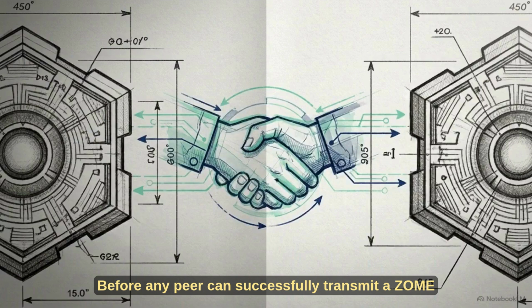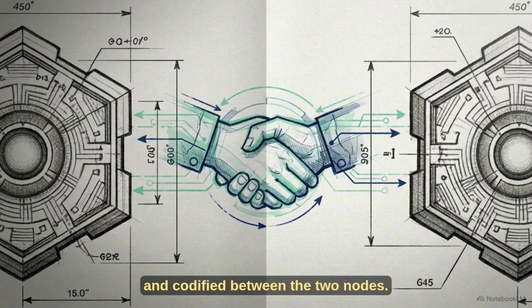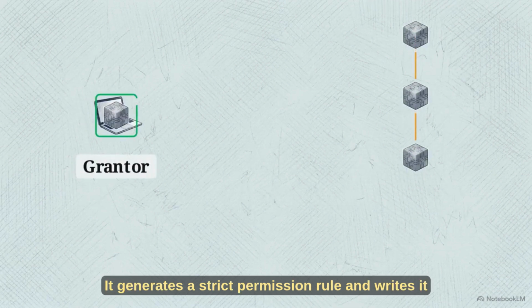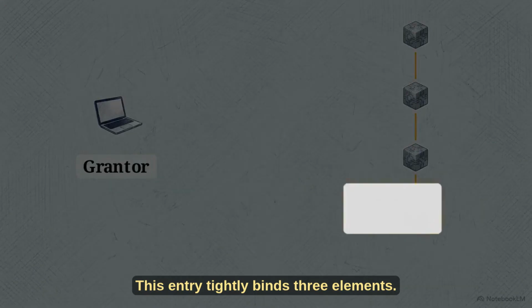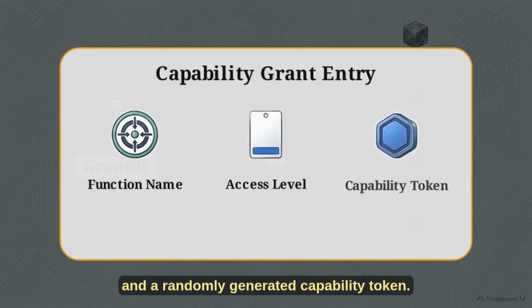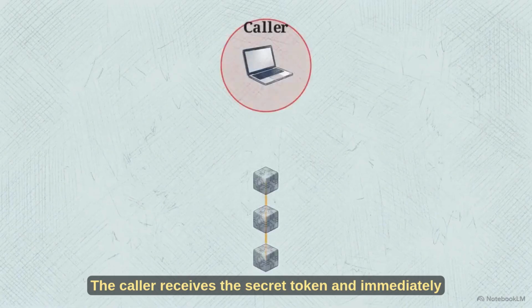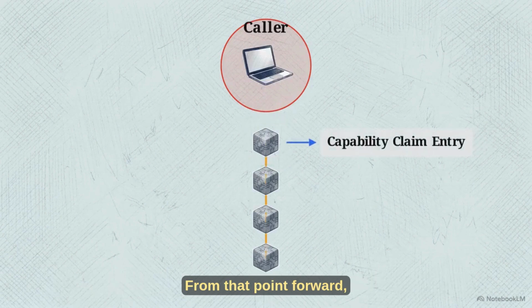Before any peer can successfully transmit a zome call, an explicit permission relationship must be established and codified between the 2 nodes. This begins with the grantor. It generates a strict permission rule and writes it onto its local source chain as a capability grant entry. This entry tightly binds 3 elements: the function name, the allowed access level, and a randomly generated capability token. Once the grant is secured on the local chain, the grantor securely transmits this random token directly to the authorized remote peer, the caller. The caller receives the secret token and immediately commits it to their own local source chain as a capability claim entry.